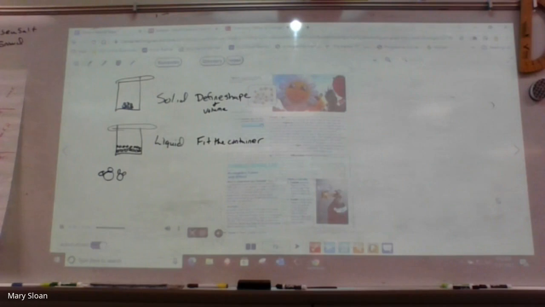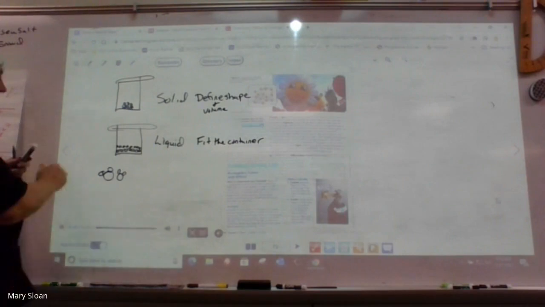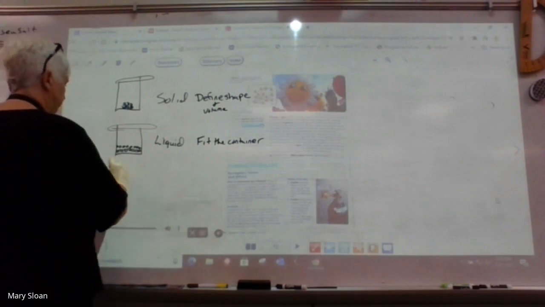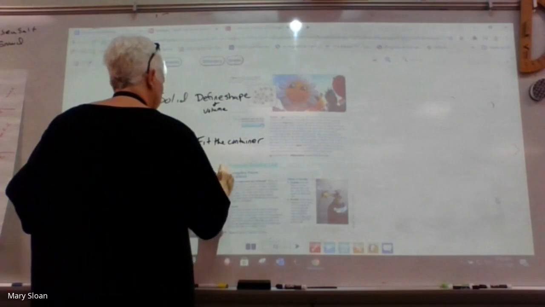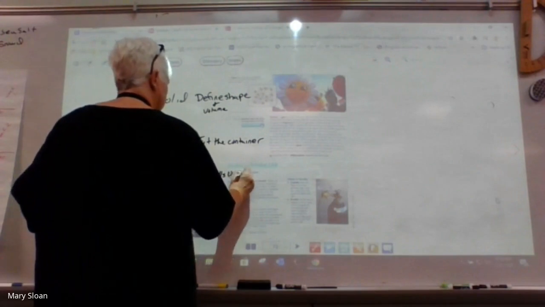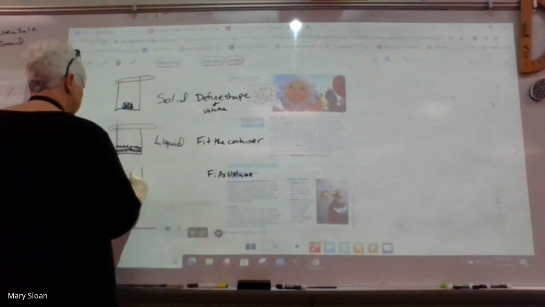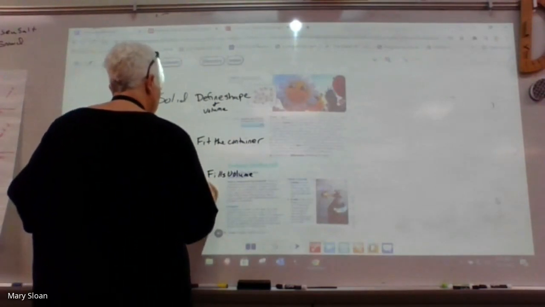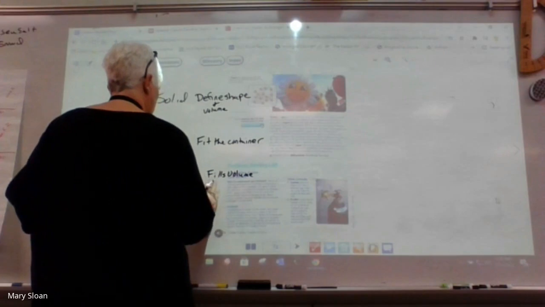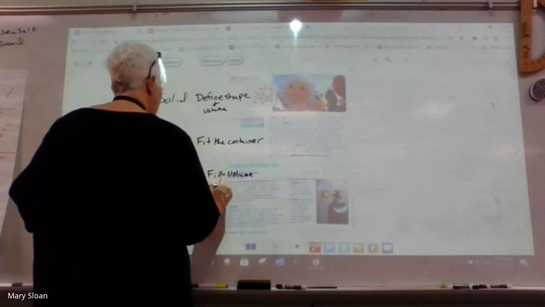Gases. A gas is a form of matter that not only flows to conform to the shape of its container, but also fills the entire volume of its container, as shown in figure 4. If you flow gas into a container and close the container, the gas will expand to fill the container. Compared to solids and liquids, the particles of gases are far apart. Because of the significant amount of space between particles, gases are easily compressed.